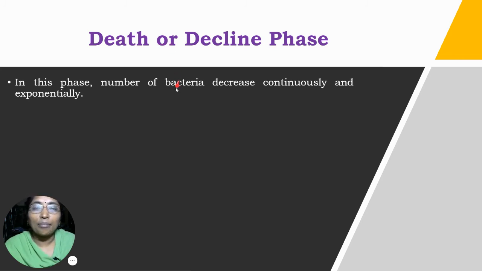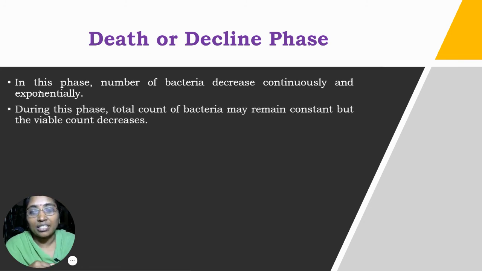In this phase, the number of bacteria decreases continuously and exponentially. We use the word exponential, meaning the bacteria decrease in number, and the decrease is also exponential. Exponentially they will decrease in number. During this phase, the total count of bacteria may remain constant, but the viable count decreases.